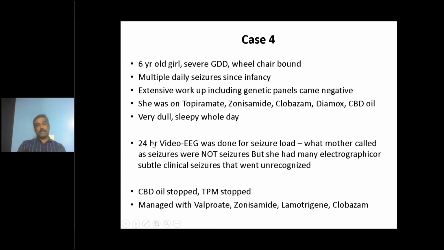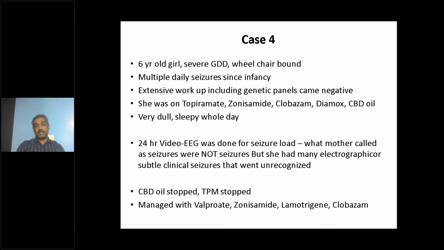So what we did was a 24-hour video EEG, and that gave us very surprising results. What the mother was calling daily seizures were actually not seizures, because she's a severe global developmental delay child who is wheelchair bound. So she was doing different stereotypies, different movements. The mother was overcalling these as seizures, but these are not seizures.